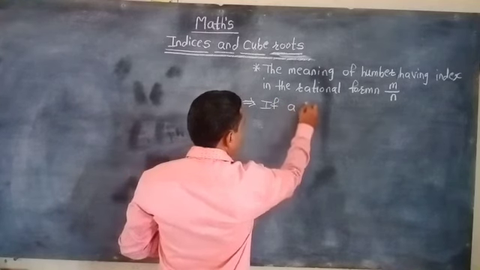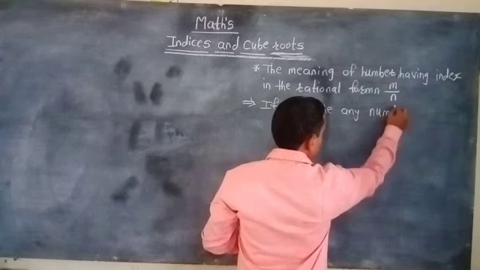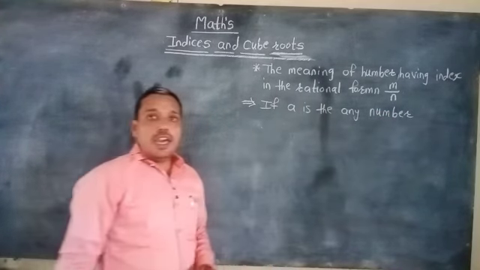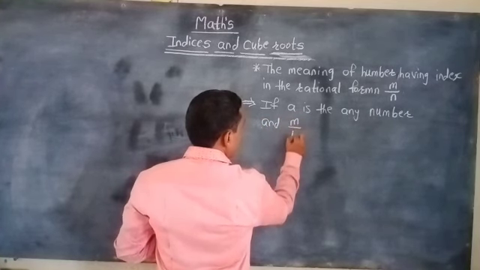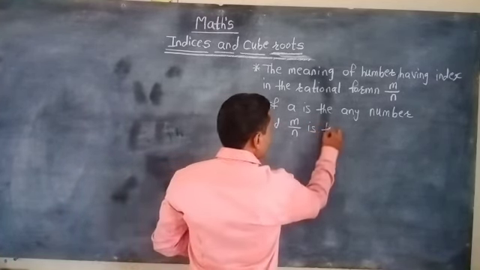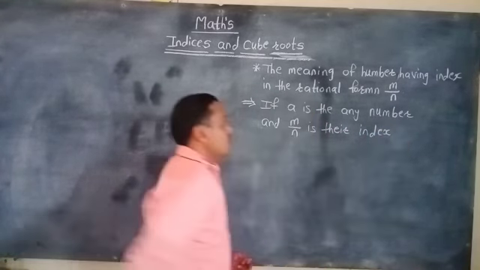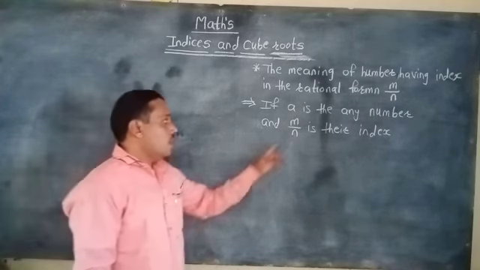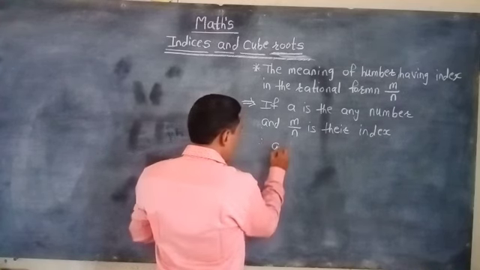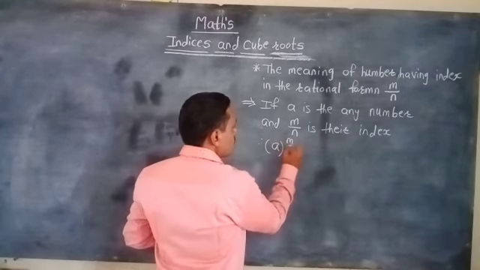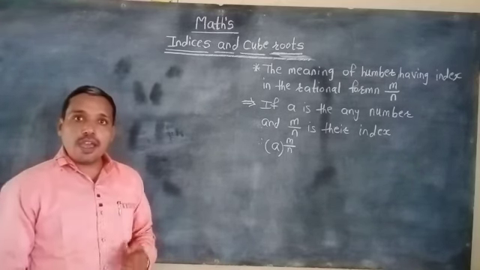If a is any number and m by n is its index, how can we express it? Therefore, a bracket raised to m by n.